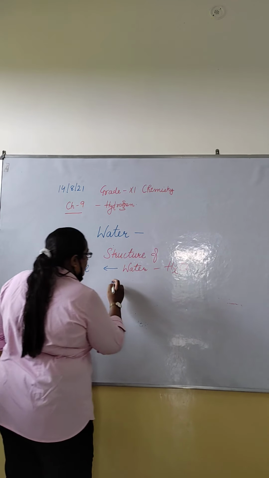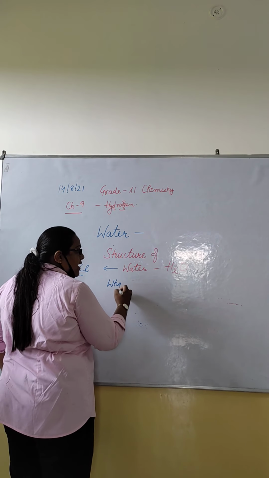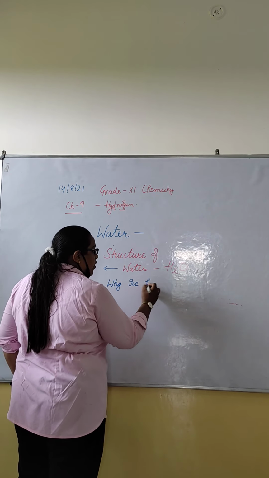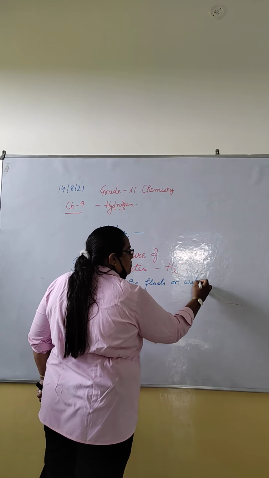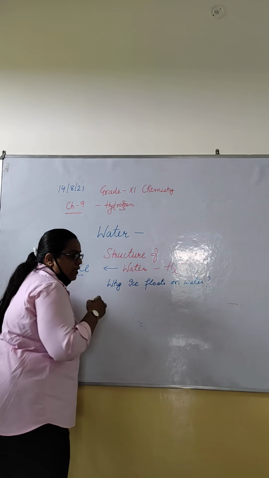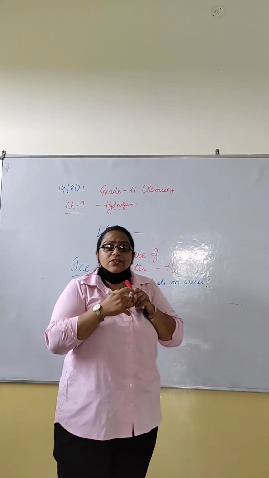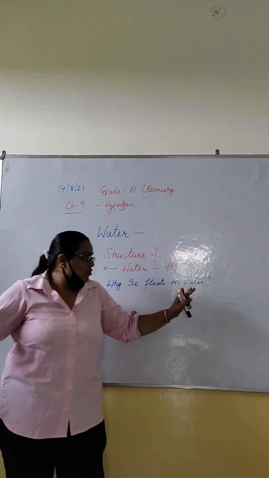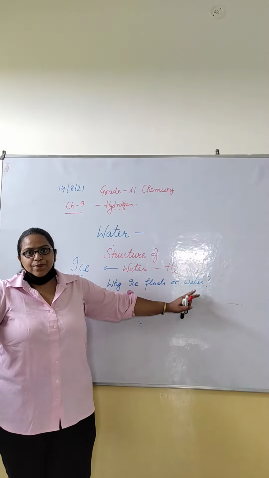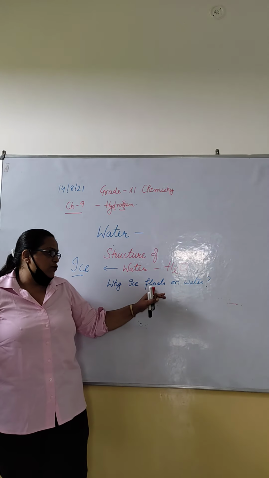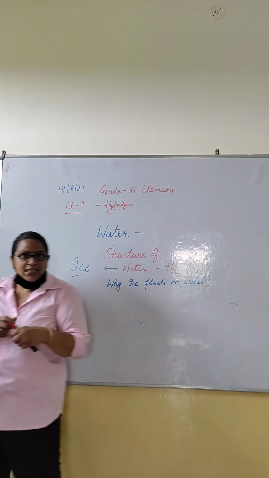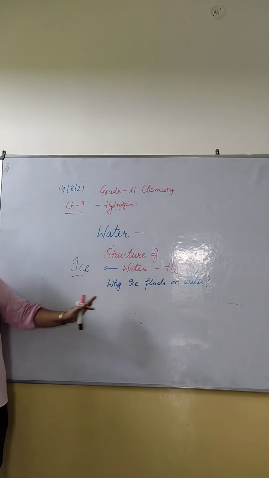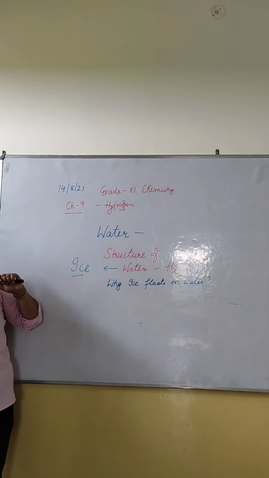If I ask why ice floats on water. See, ice is the solid form of water and this is the liquid form. H2O liquid form, H2O solid form. Solids generally have high density, then how does it float on water?